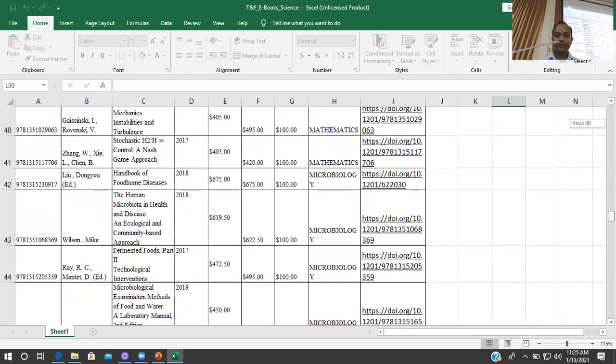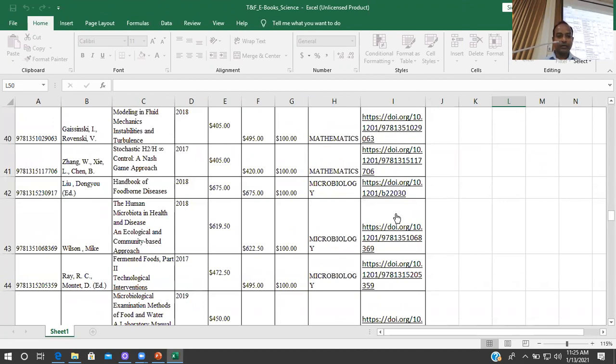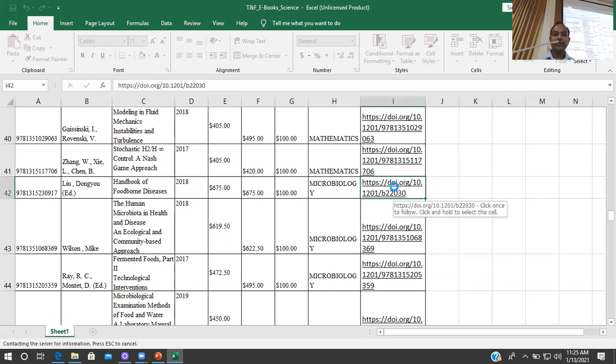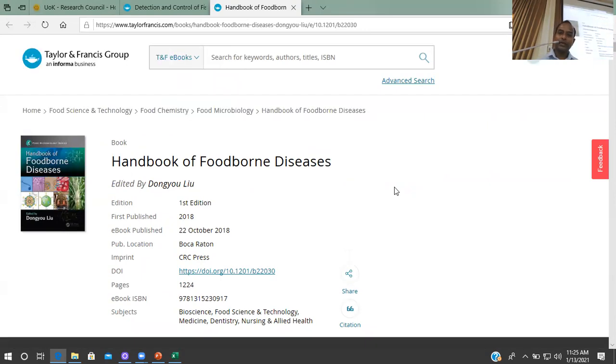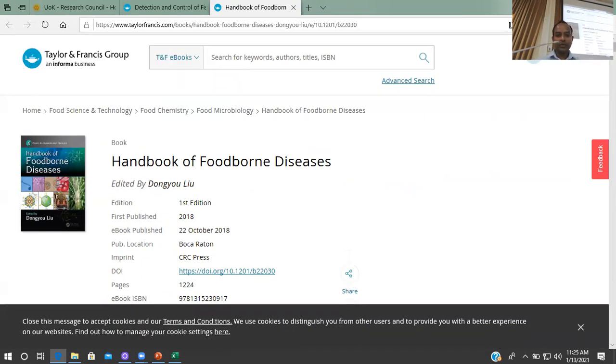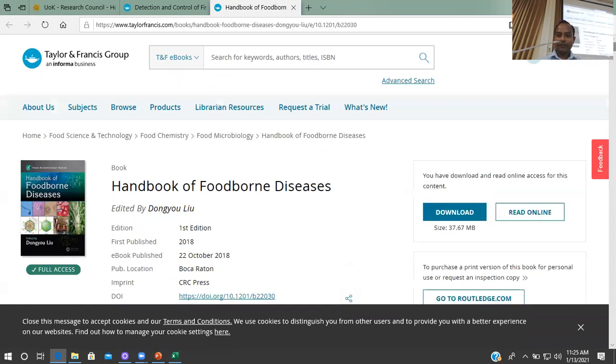An example, if I say Handbook of Foodborne Diseases. So if you have this list, just by clicking this DOI, it will directly bring you to the Taylor and Francis database. And if you have already logged in, now this is a particular ebook. The entire ebook is subscribed by the library or purchased by the library. You can download the entire book here.